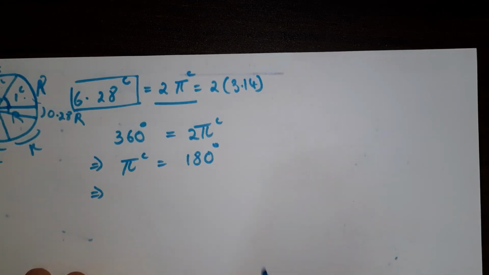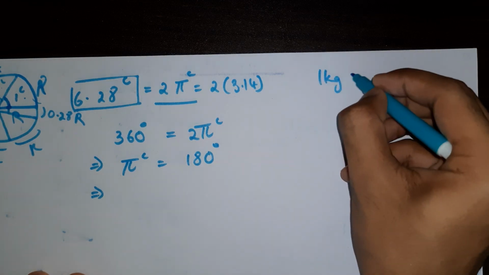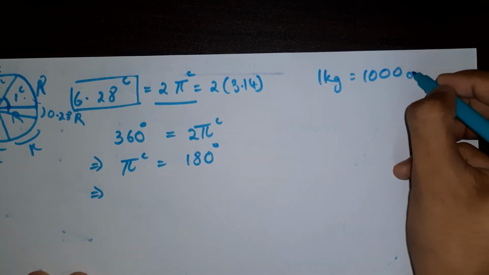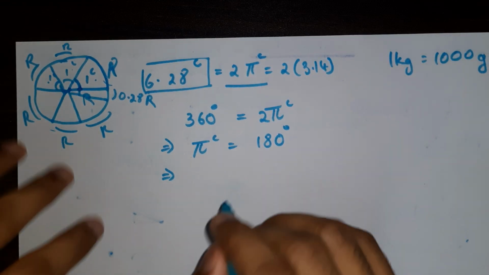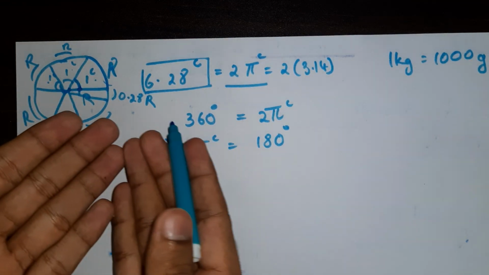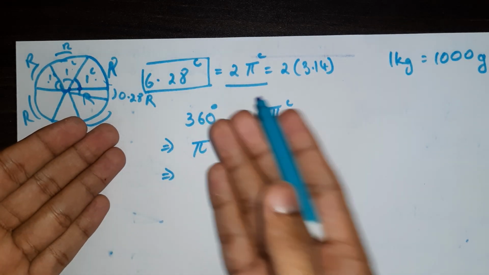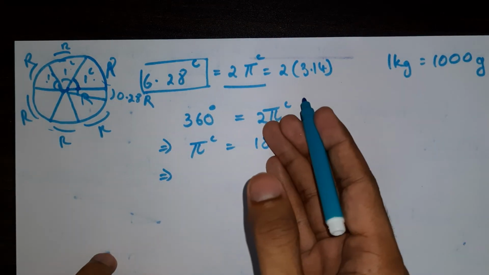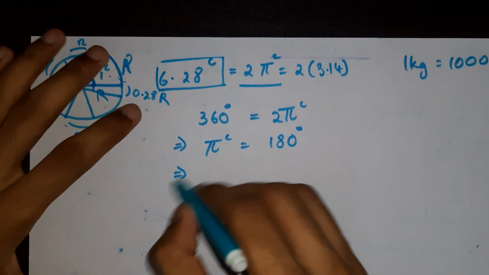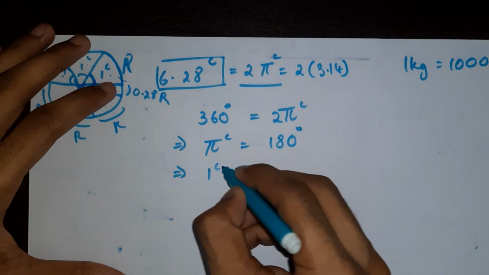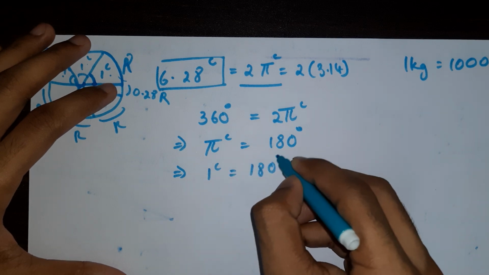We know that 1 kg is 1000 grams, but how do we know how many radians are in a degree? This is how we find out. The angle subtended by a full circle is 360 degrees, and it is also 2 pi radians. So 2 pi radians is 360 degrees. That means pi radians is 180 degrees. That also means that 1 radian is equal to 180 by pi,